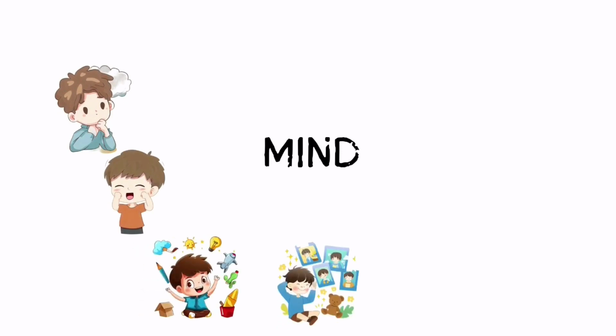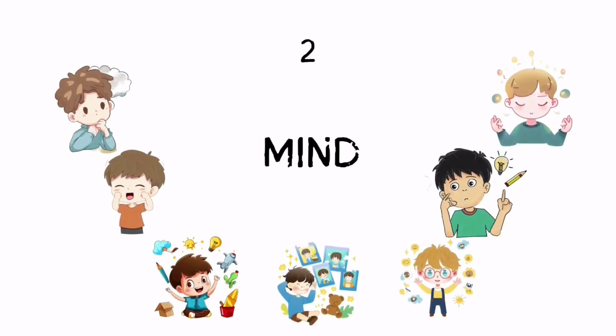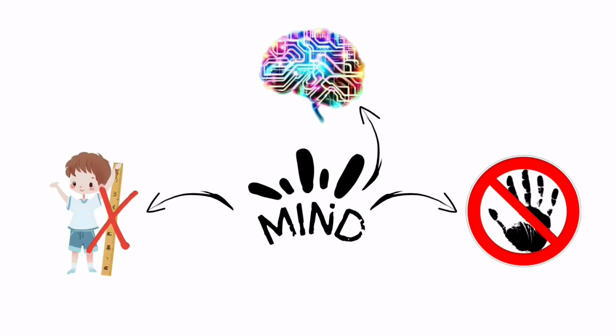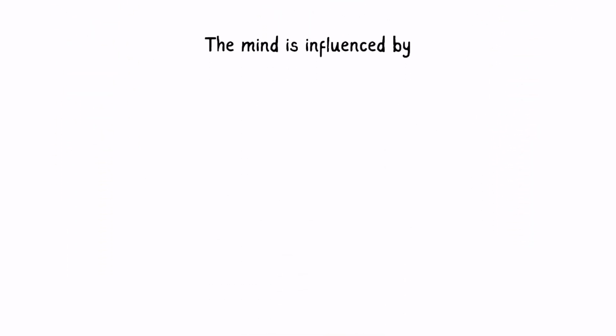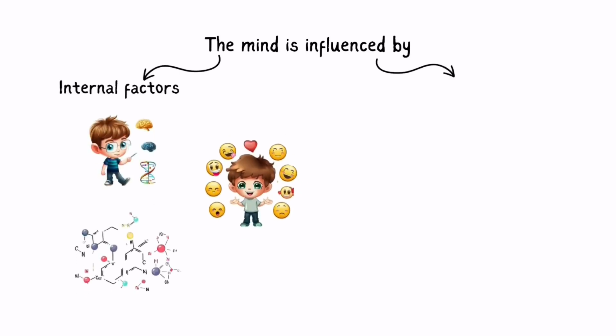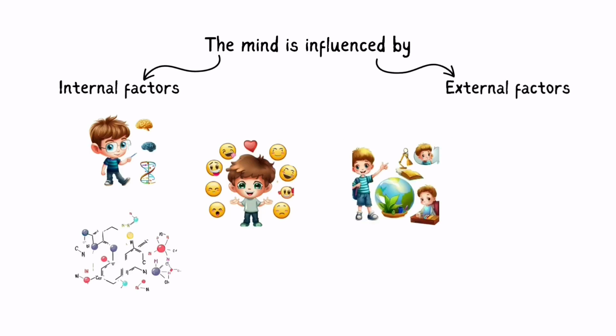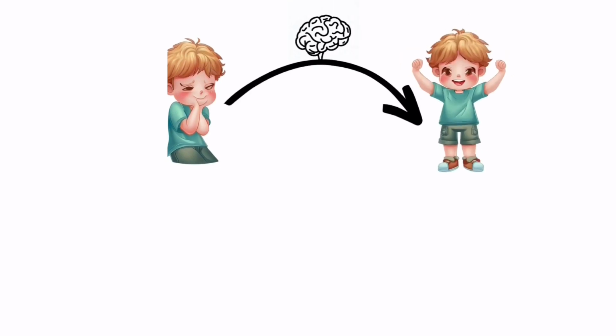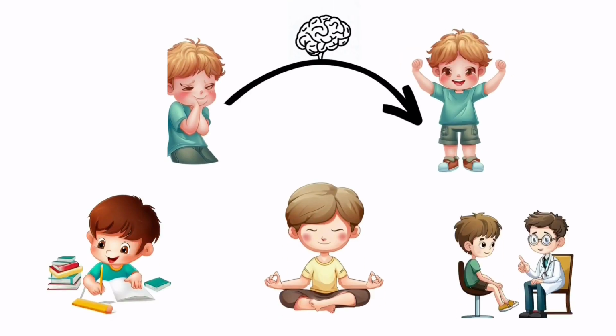2. Mind. The mind is a term that refers to the mental phenomena that arise from the brain, such as thoughts, feelings, perceptions, memories, imagination, reasoning, and consciousness. The mind is not a physical thing that can be touched or measured, but rather an abstract concept that describes our subjective experience of reality. The mind is influenced by both internal factors, such as genes, hormones, and emotions, and external factors, such as environment, culture, and social interactions. The mind is also capable of changing the brain through learning, meditation, or therapy.